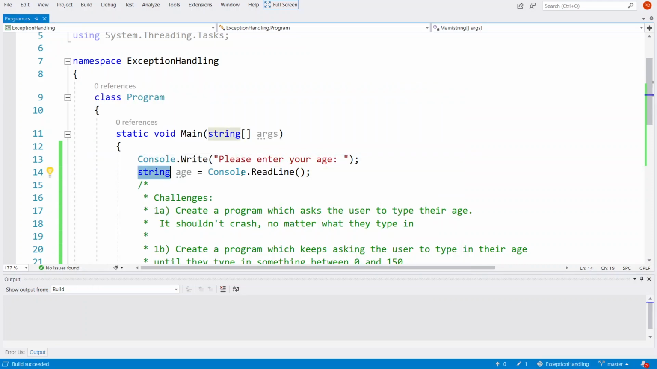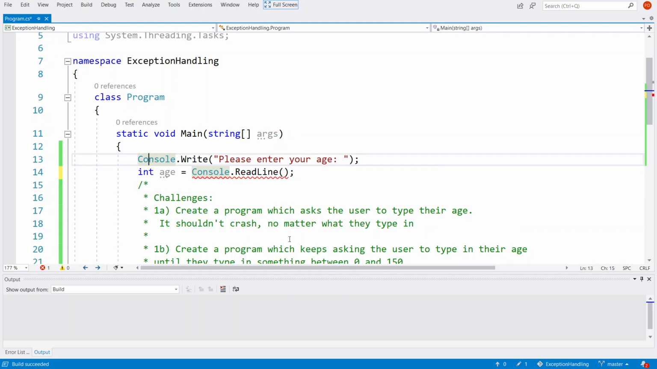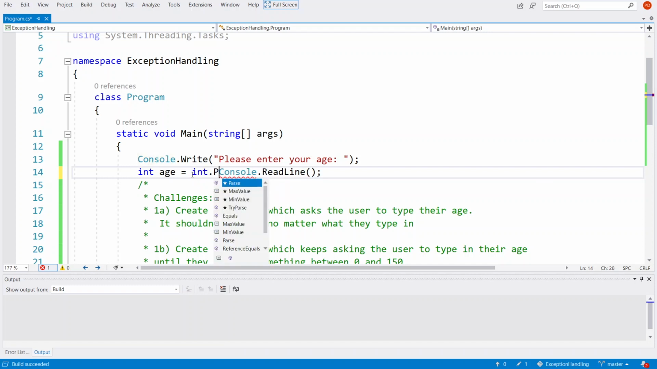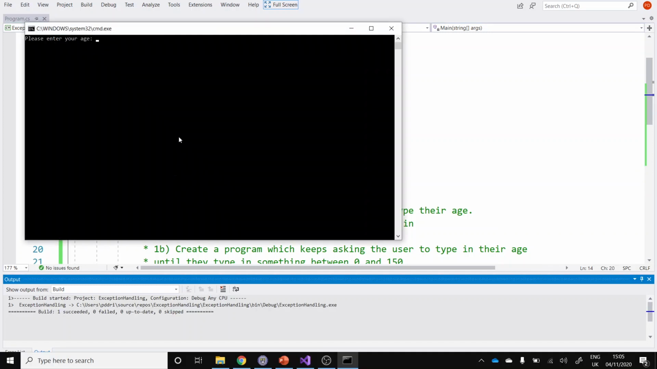But then you can't do anything useful with it, like is age greater than 0 or is age less than 150 or something like that. To do that, we have to store it as an integer. We'll get a syntax error at this point because ReadLine expects to return a string. So we could do int.Parse and try and convert this return value to an integer and store that into age, which will work as in the program runs, no syntax errors.